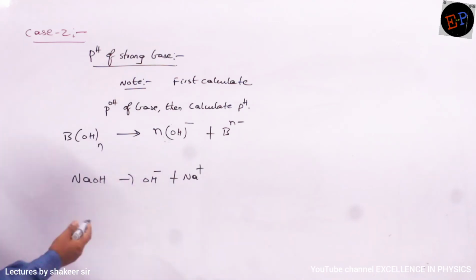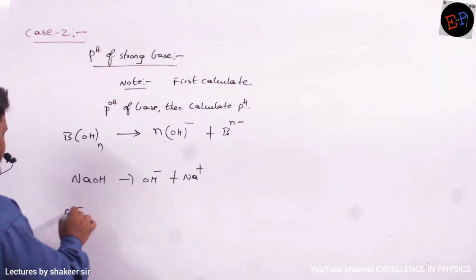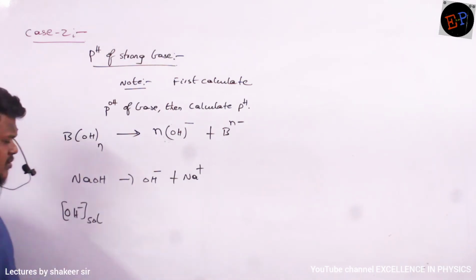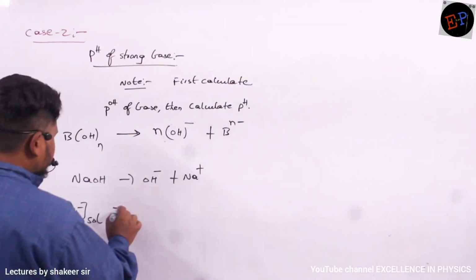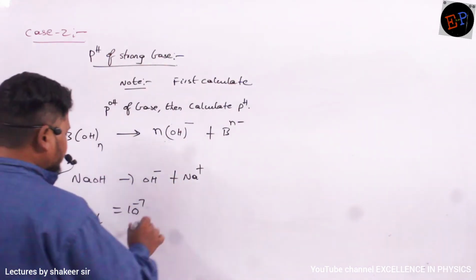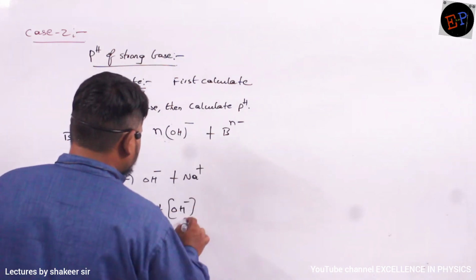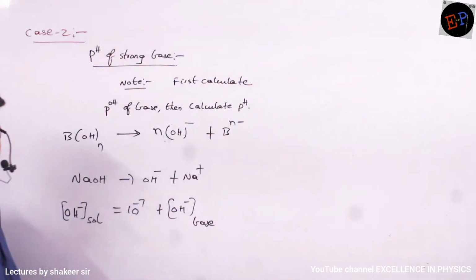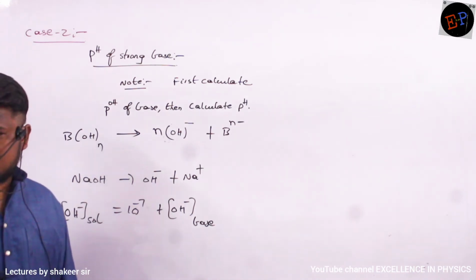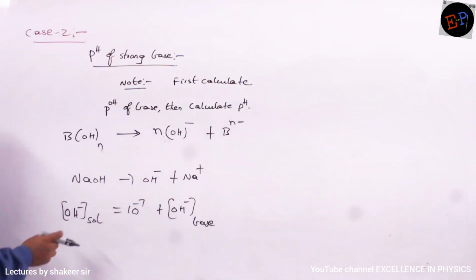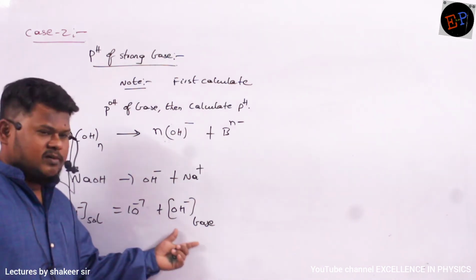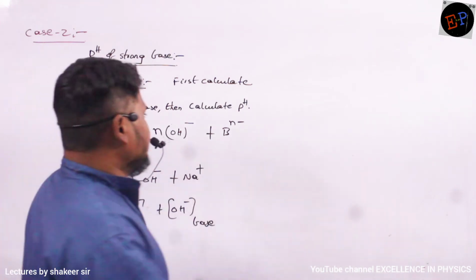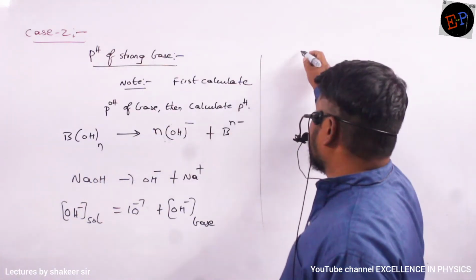Okay. Now in the same manner as we have written H plus of a solution, I can write the OH minus ion concentration of the solution. I can write it in the same format: 10 power minus 7 plus OH minus ion concentration of base. This is the method. In acid and base, we are using the same format of equations. So OH minus ion of solution is nothing but 10 power minus 7 plus OH minus ion concentration of base.